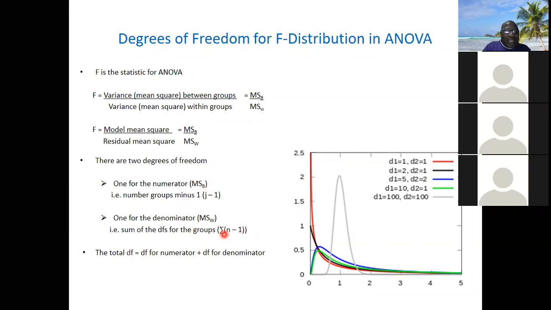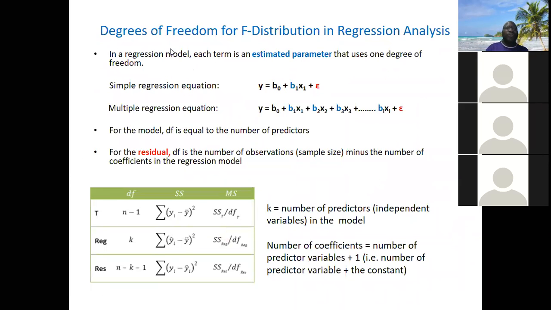So the total degree of freedom will be the sum of the degrees of freedom for the numerator and denominator. Now let's look at the way it works for regression also, since we have made mention of regression.